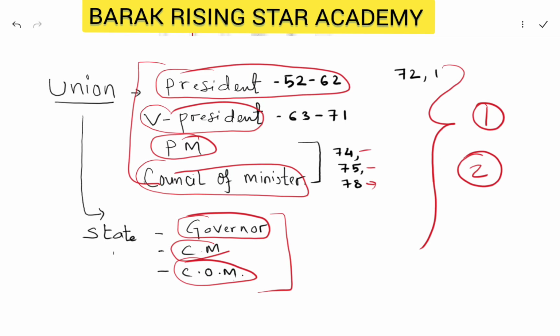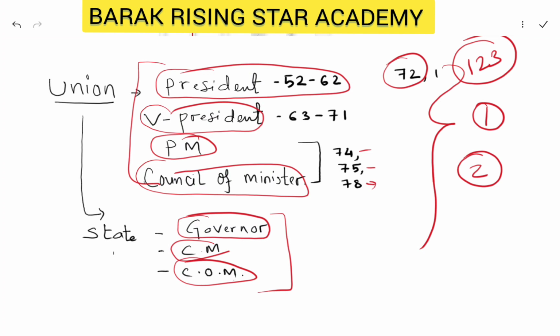And on top of this, in president, you also need to know about the article 72, some specific article which is very important for president. Article such as article 72 is a pardoning power for president, and we also have 123. Article 123 give power to the president for promulgation.